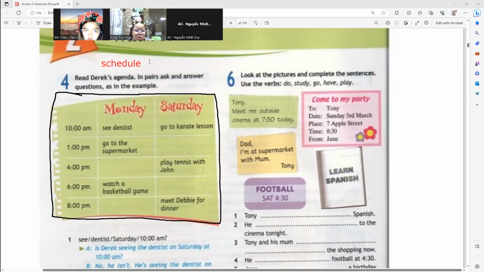Schedule, or translated into your mother tongue, is it "kế hoạch"? Yes. All right, is that how you pronounce it? Yes. Okay. Elsa, why is a schedule important? Is it important? Yes or no? Yes. Why? Because... Okay.